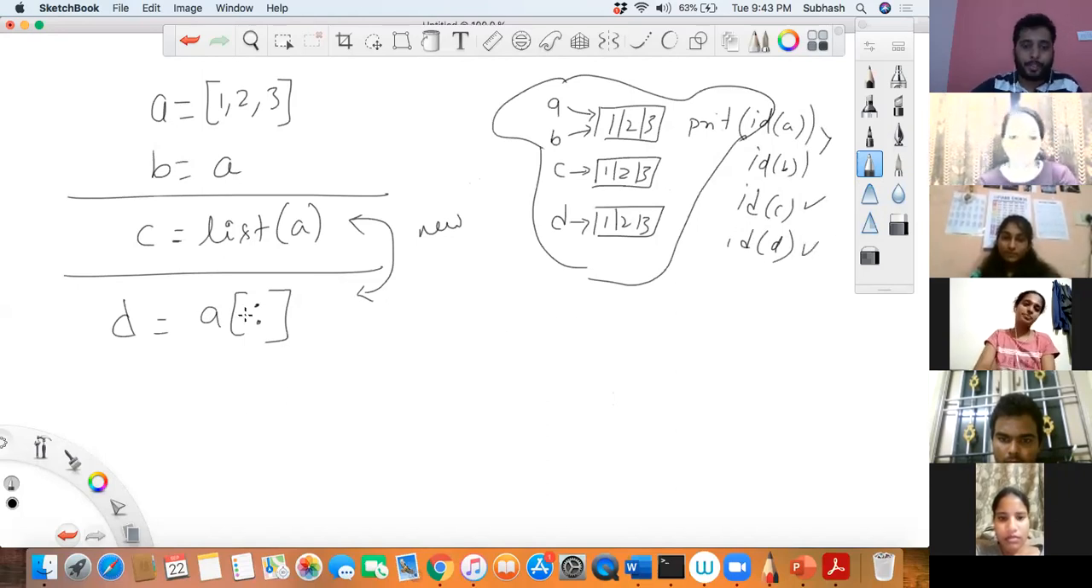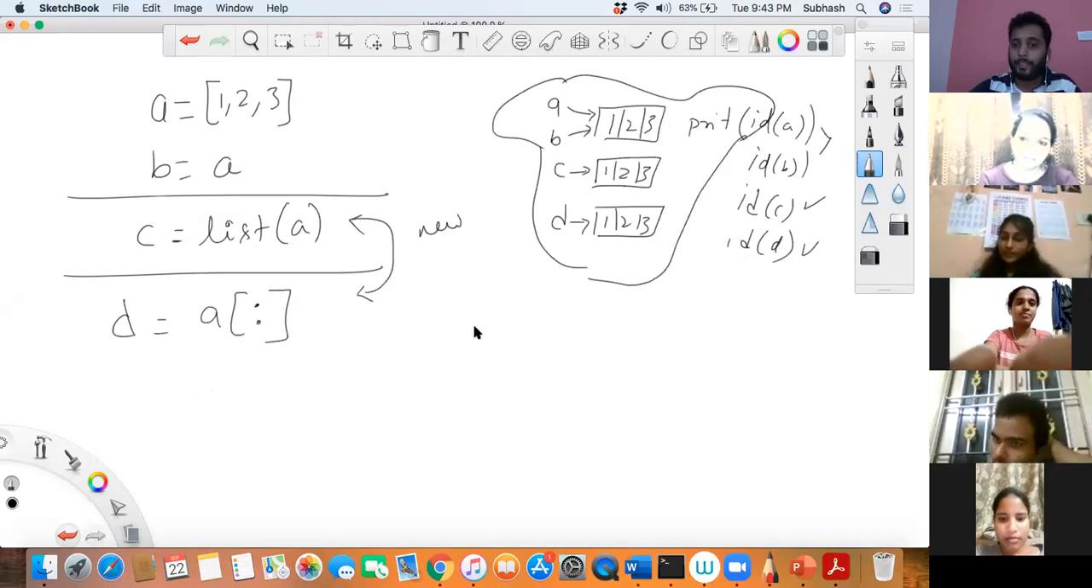Okay, sir. When you say nothing, it means from starting to end. Even dot copy parenthesis? Yeah, even dot copy, so it will make another copy. To differentiate that, try to print the ID of it. You will get to know. Okay, sir.